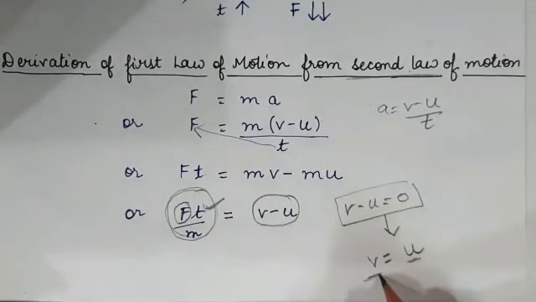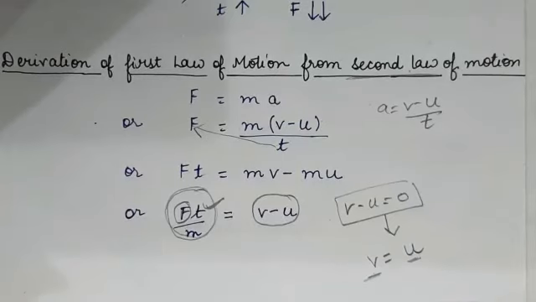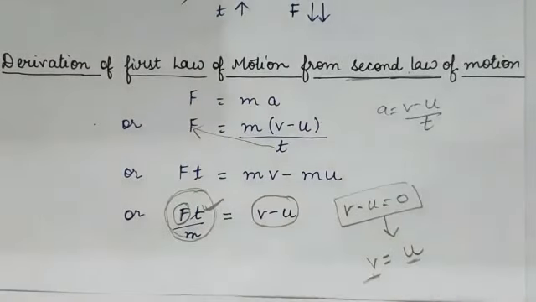It means the object is at rest. So this is the first law of motion. If the object is at rest, it will remain at rest. If the object is in motion, it will remain in motion in a straight line until or unless an external force is applied on it. So if F is 0, v will be equal to u. It means the object will be moving with uniform velocity for whatever the time t is taken.